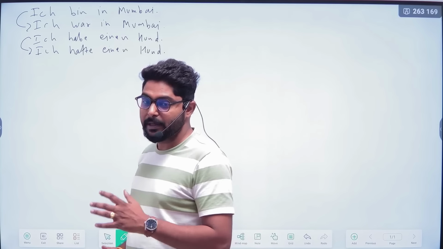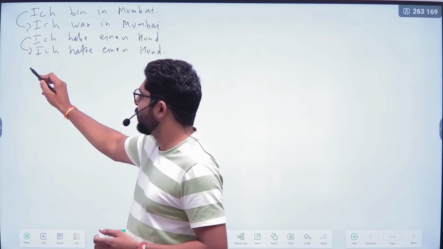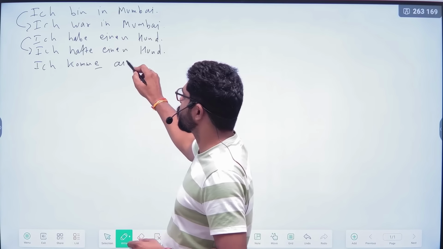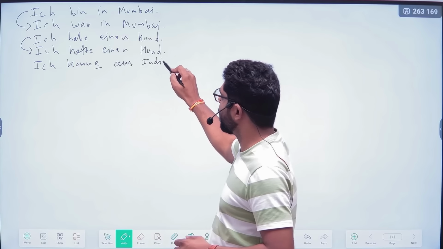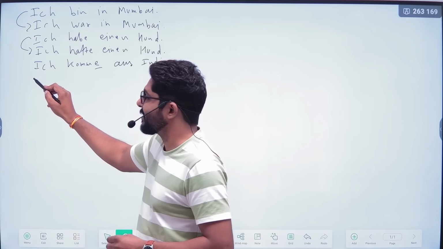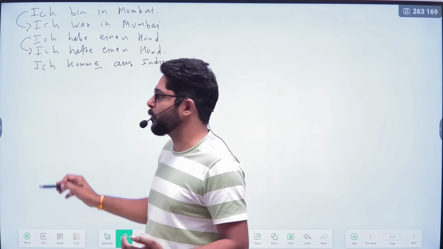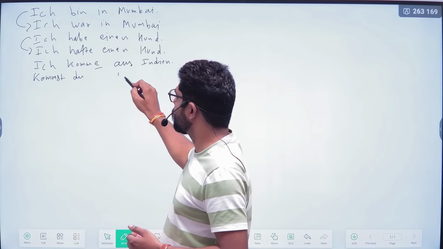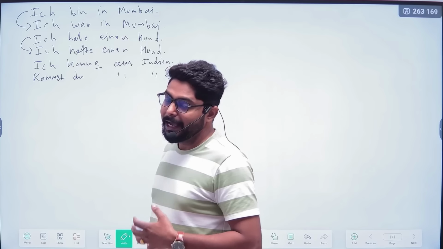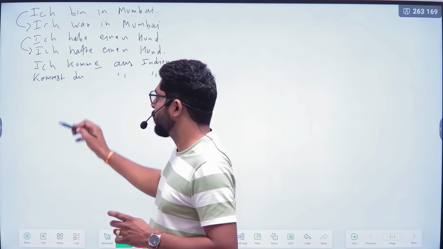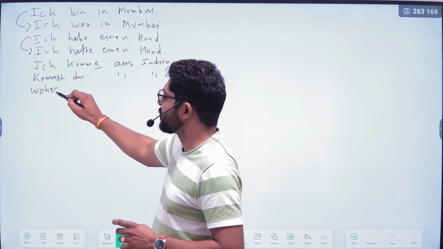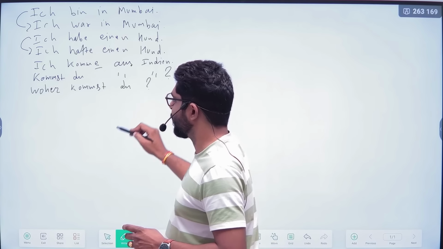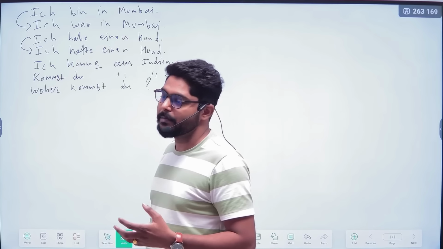If we make the sentence with the main verb, then the verb conjugation is normal. Ich komme aus Indien. I come from India. And if you want to make the yes and no question, then the main verb will come at the first position. Kommst du aus Indien? And the question mark. And if there is a W question word, then the W question word will come at the first position. Woher kommst du? And the question mark. After that, trennbare Verben.